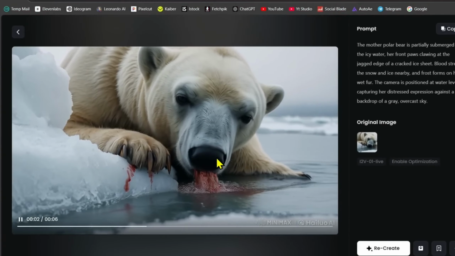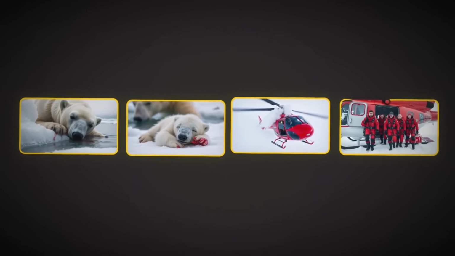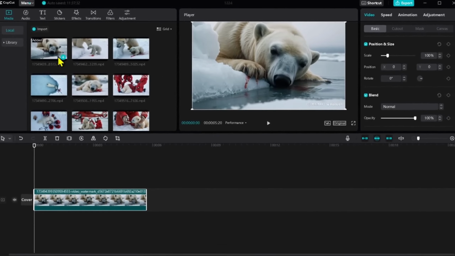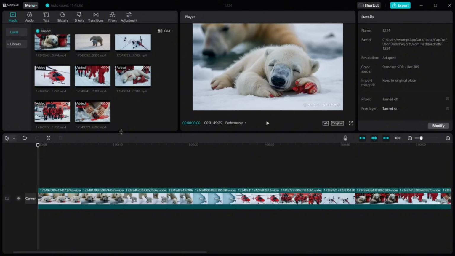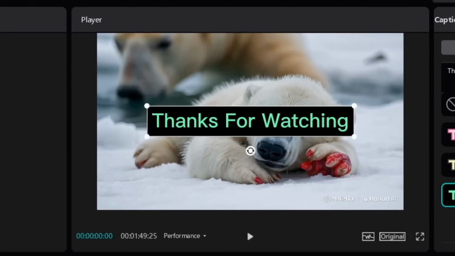You can see how amazing the video we got is. Then we'll download it, and once all the videos are downloaded, just check if all the videos got generated properly, and then open CapCut for video editing to import all the clips. Arrange them in the right order. There's not much editing to do, but instead of a watermark, add a text box that says thanks for watching, or you can put your channel name there.